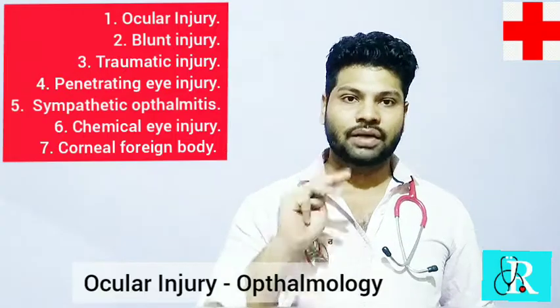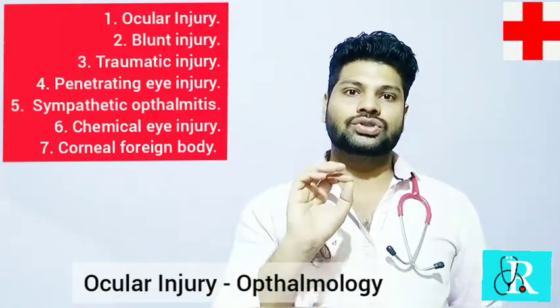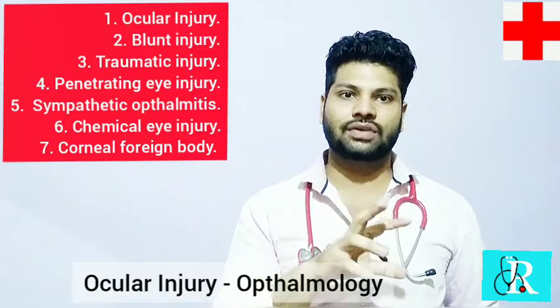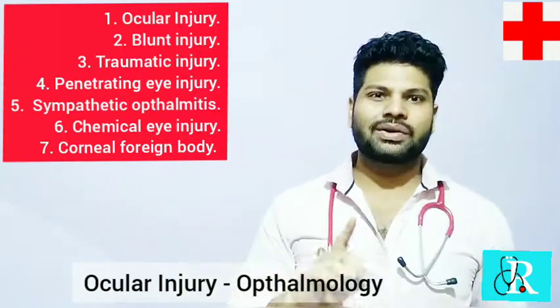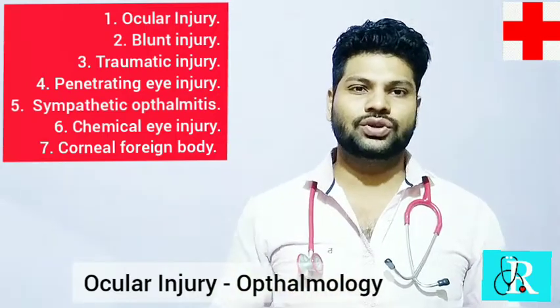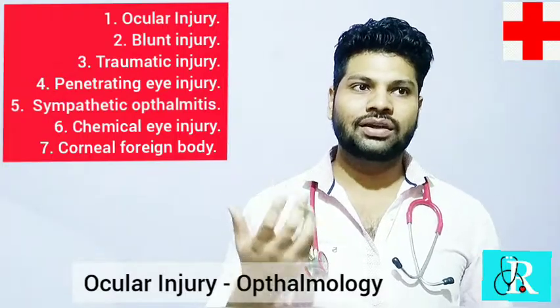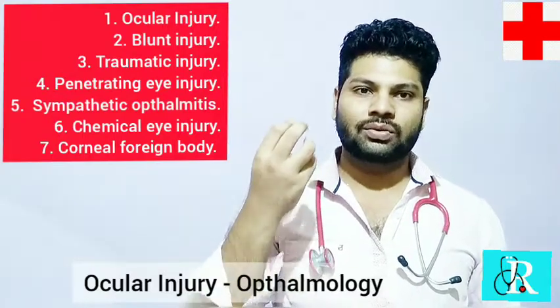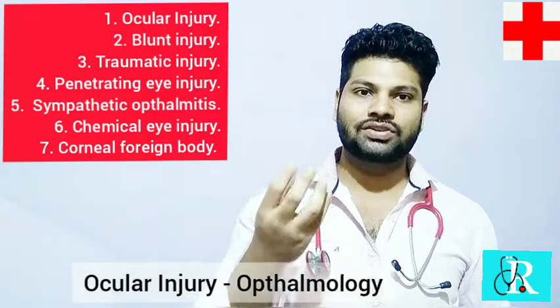There are three grades of chemical injury: mild, severe, and very severe. This is the normal grading which we use in chemical injury. All of them are very serious, because abrasion or ulceration of the cornea is present in all three conditions, and they need to be treated immediately.